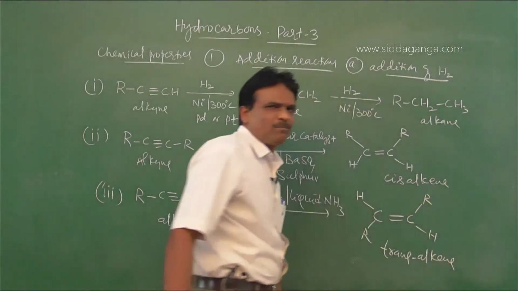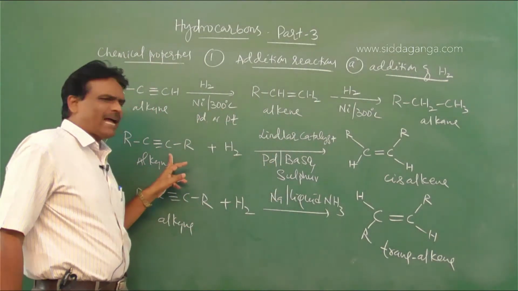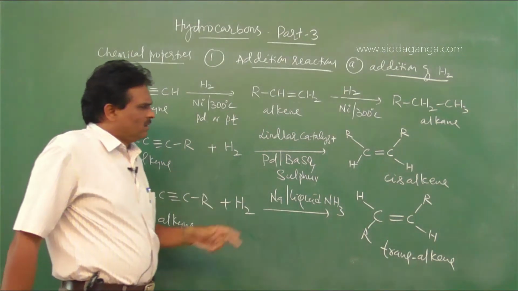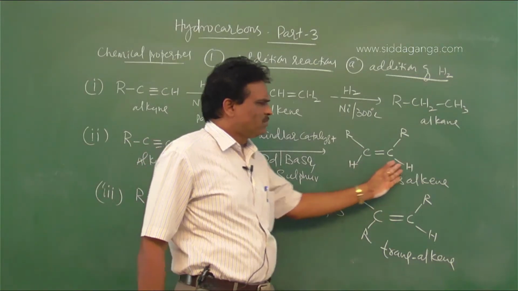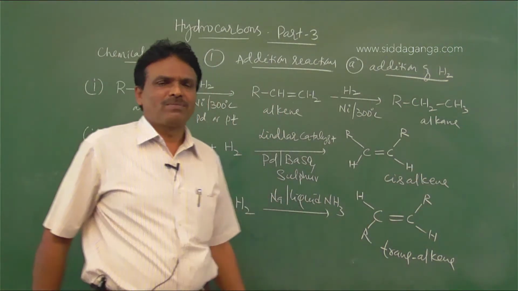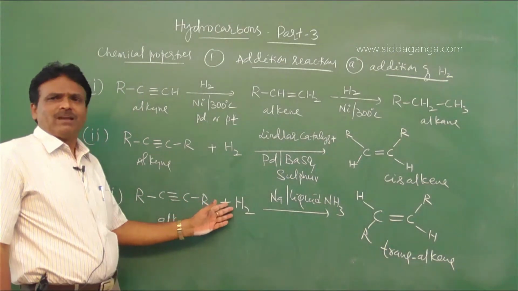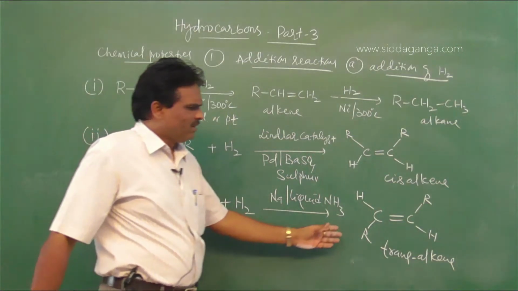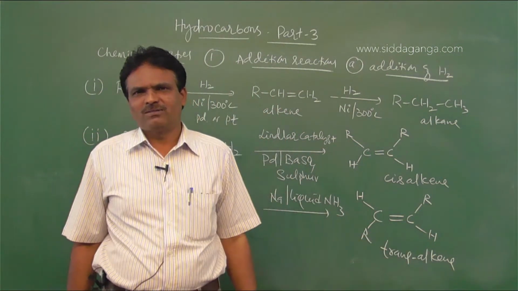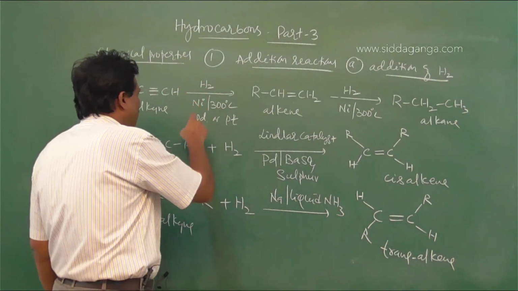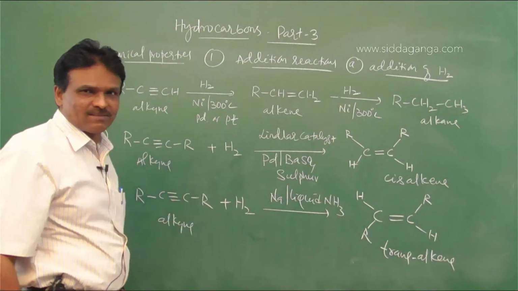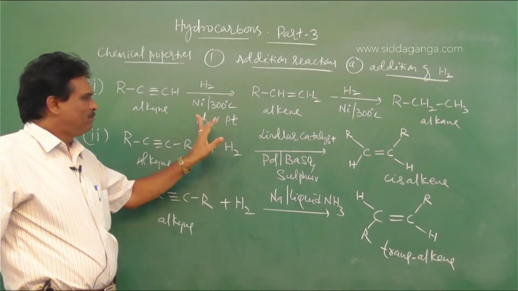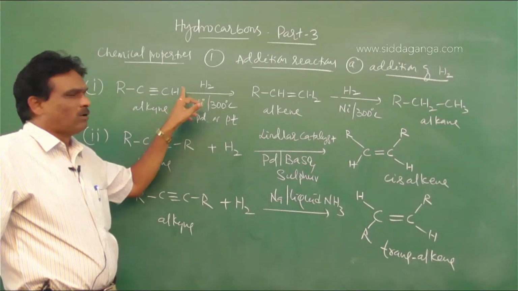If 2-butyne is subjected to hydrogenation using Lindlar's catalyst, it forms cis-2-butene. If 2-butyne is subjected to hydrogenation in the presence of sodium metal in liquid ammonia, trans-2-butene is formed. So this is about the hydrogenation of alkynes. Metals like nickel, platinum and palladium are used during hydrogenation of alkynes.